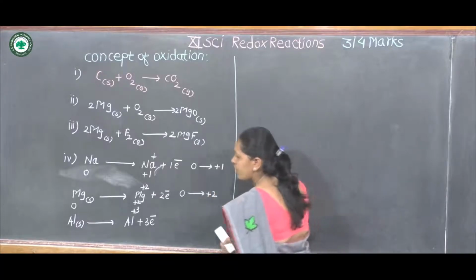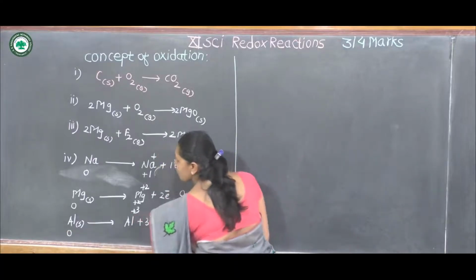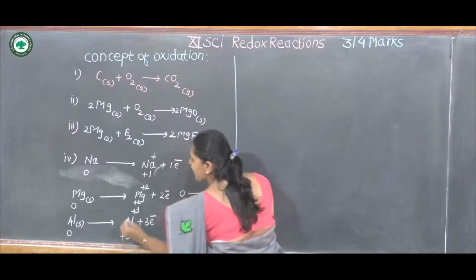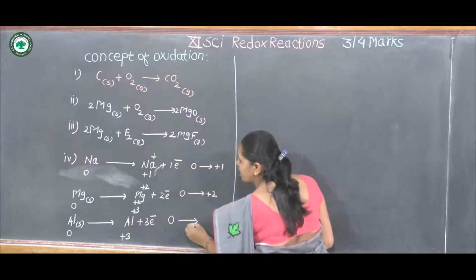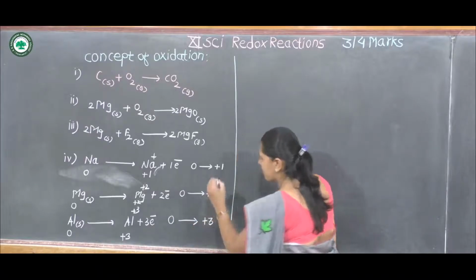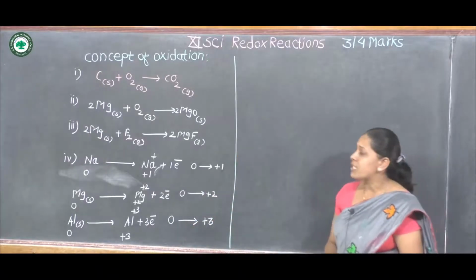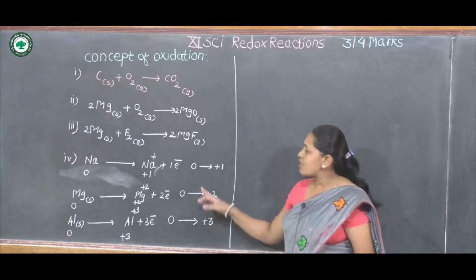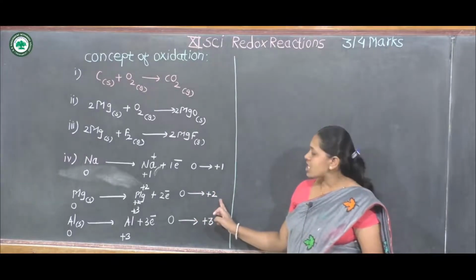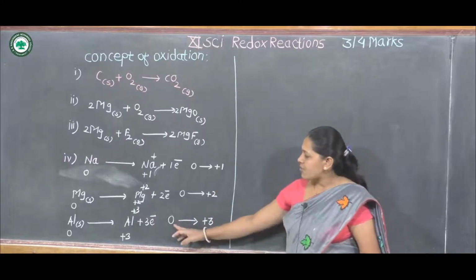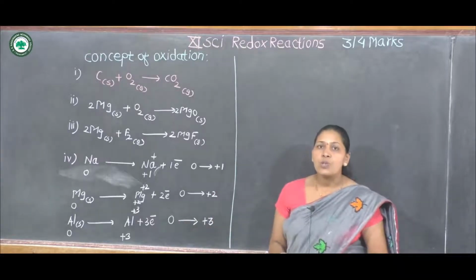In the third example, aluminium has 0 charge and Al3+ has a +3 charge, that is, the oxidation state of aluminium changes from 0 to +3.